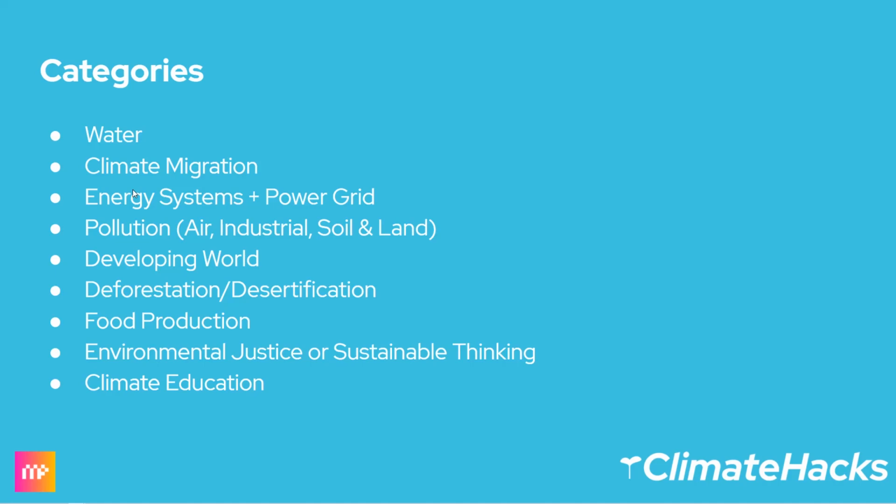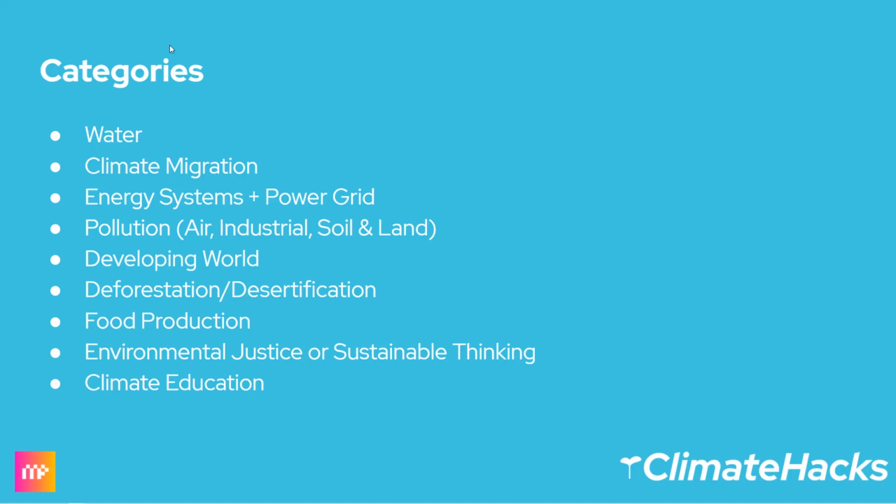But as long as your solution addresses water; climate migration, that is, people moving because climate change has affected them; energy systems and the power grid, maybe think of what happened to Texas; pollution, whether air, industrial, or pollution seeping into our soil and sand; or issues dealing with the developing world, how climate has impacted the developing world more than the first world. So there's a little bit of creativity there.